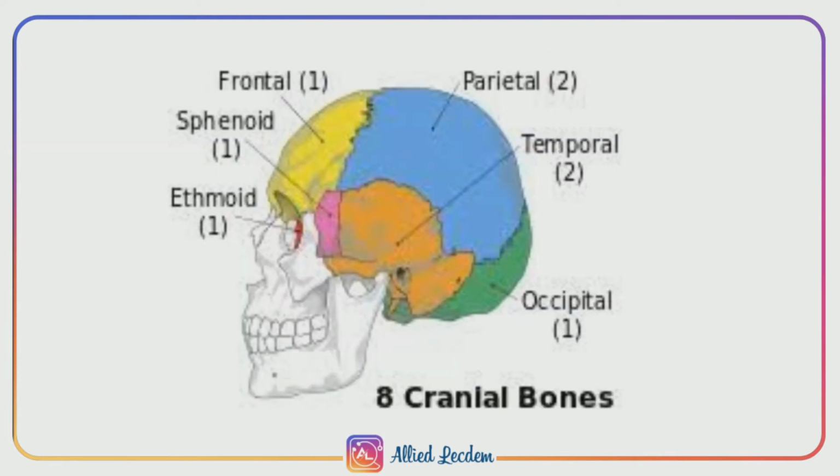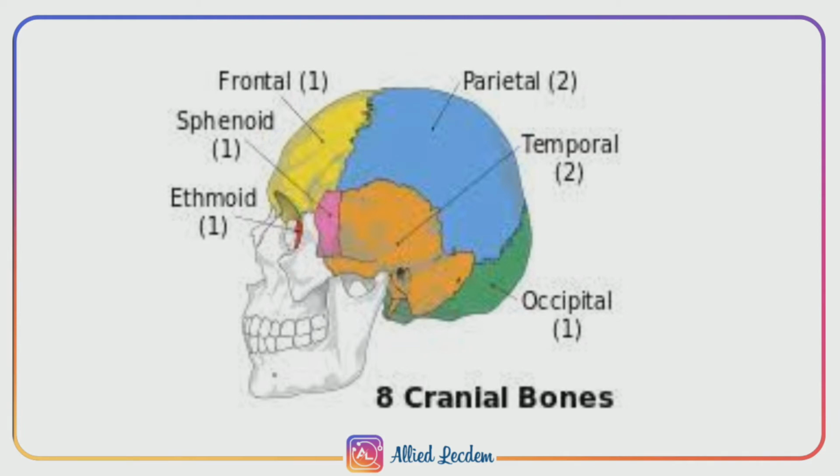The cranium consists of 8 bones. The cranium is a hollow and nearly rounded bony structure which protects the brain. It is made up of 8 bones called cranial bones, which are fused together to form sutures. At the base of the skull there is a large opening called the foramen magnum, through which the brain communicates with the spinal cord. The 8 cranial bones are 1 frontal, 2 parietal, 2 temporal, 1 occipital, 1 sphenoid, and 1 ethmoid bone.